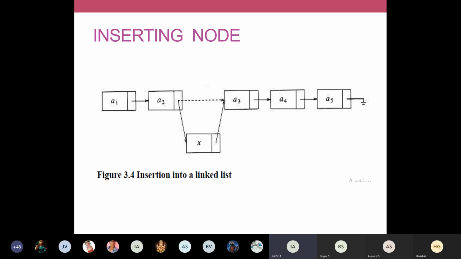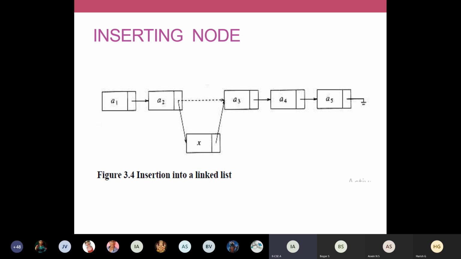That's why I've shown the diagram. I'm once again showing you the diagram. You just see you have some 5 elements. If you want to insert a new element, what we did in the last class, can you remember? We did only 2 operations. We modified the address value of A2 as the address of X, and we modified the address field of X to have the address of A3. For example, if A3 is available in position 2000, I am going to store 2000 in the address field of X. And if X is available in the position 5000, I'm going to store the value of 5000 into the address field of A2.